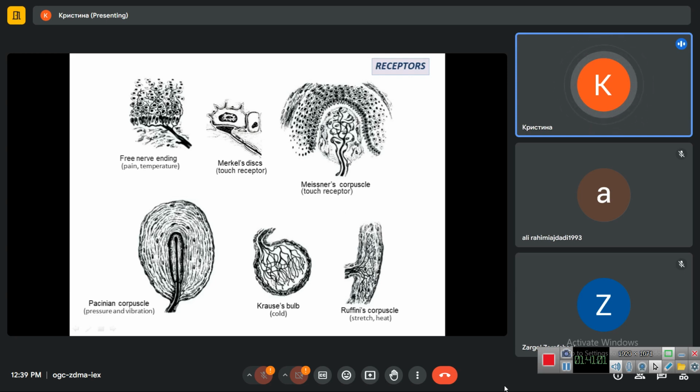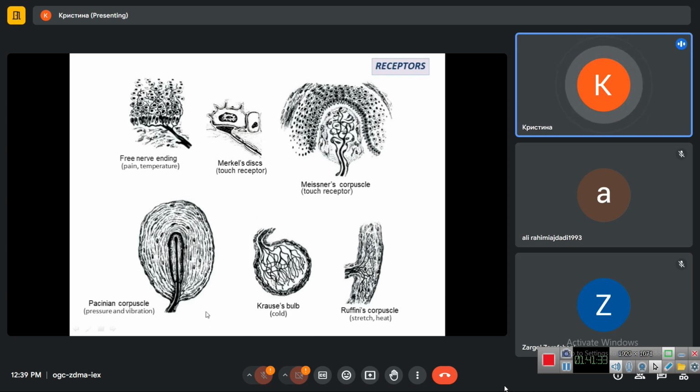These corpuscles are located in the papillae of the dermis, just below the epidermis, and the outer capsule is connected with the collagen fibrils with the basement membrane of the epidermis. And very fine touches to the skin cause the excitation of the dendrite of this Meissner's corpuscle, so it serves for touch reception.